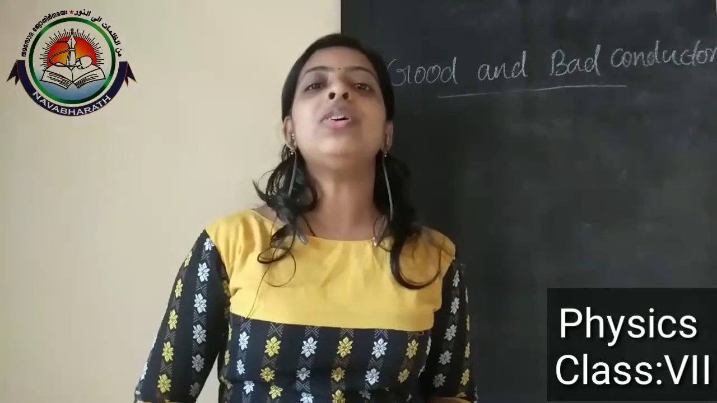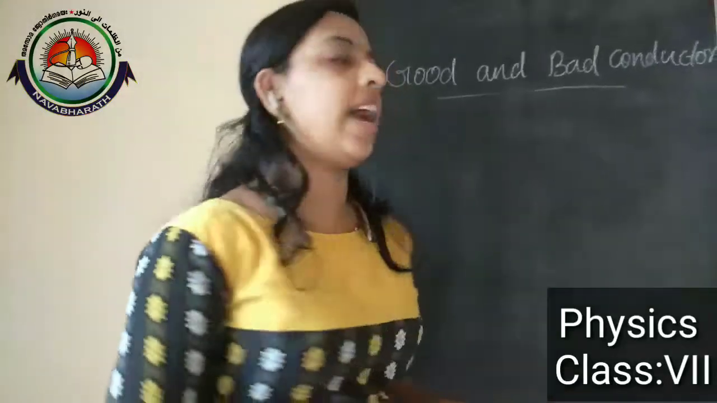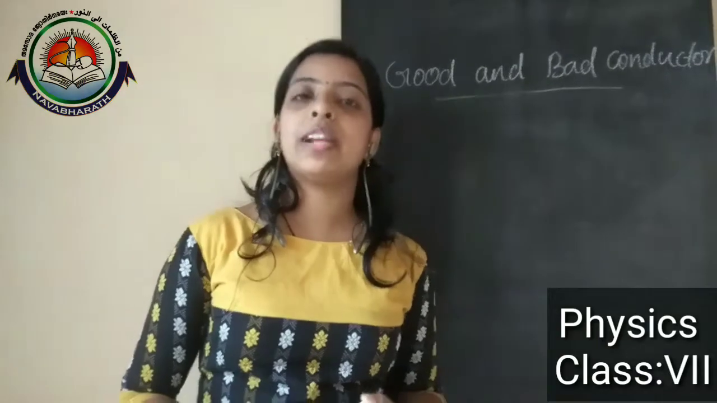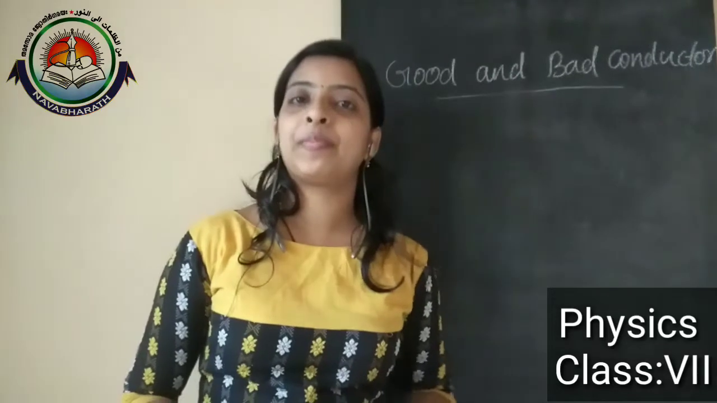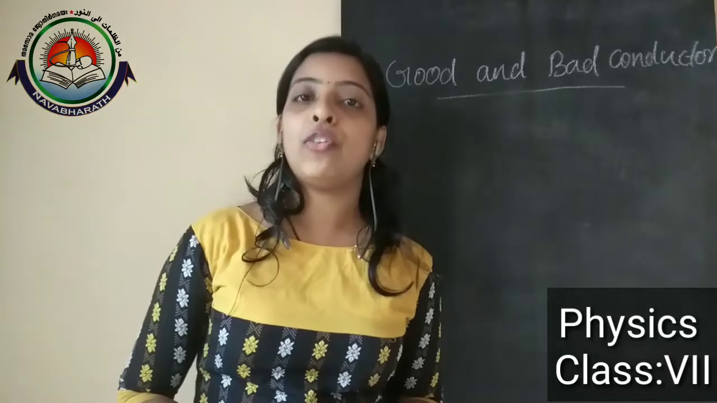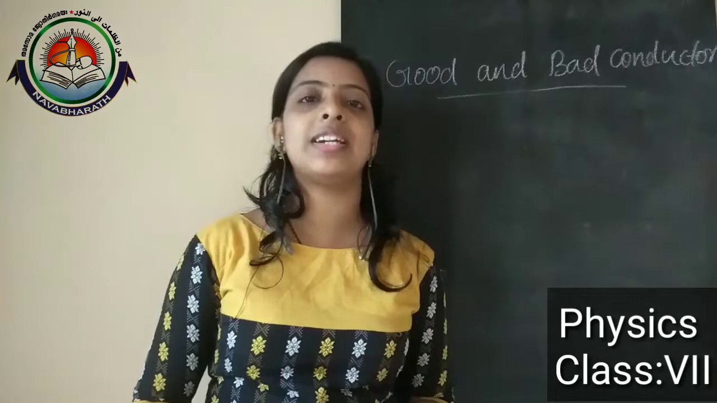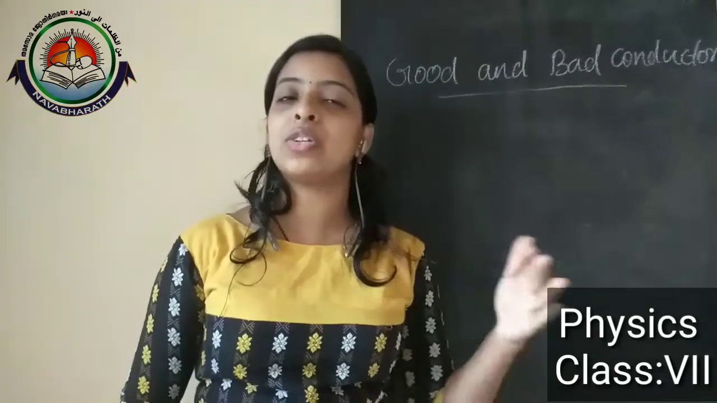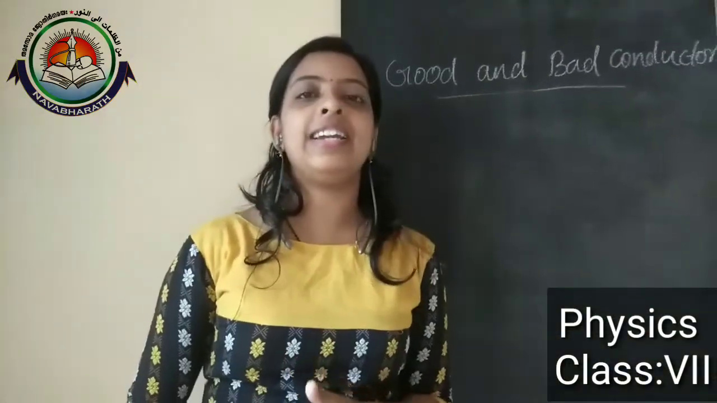Today we are going to start a new topic in our heat chapter, that is good and bad conductors. Actually it's our continuation part. In our live class we learned about the transfer of heat. What is transfer of heat? The flow of heat from an object at a high temperature to a lower temperature is considered as flow of heat, and this flow of heat may happen in three ways, that also we discussed: conduction, convection and radiation.